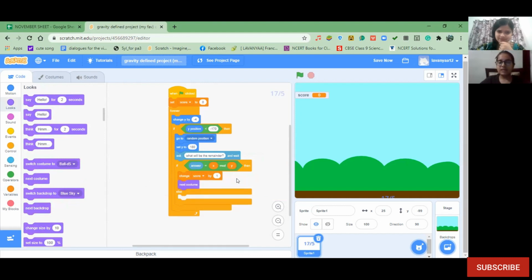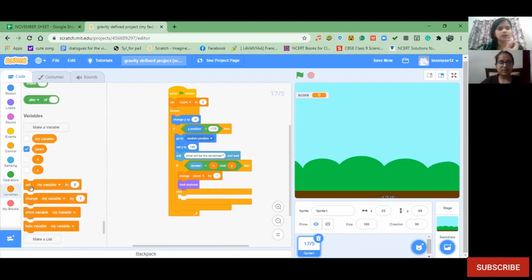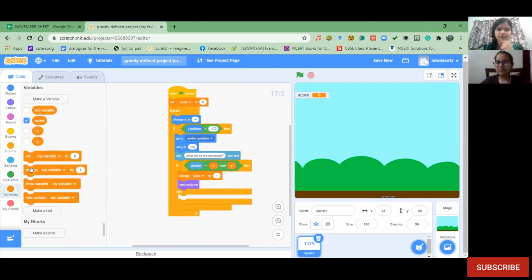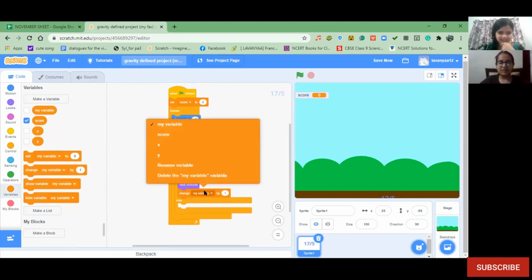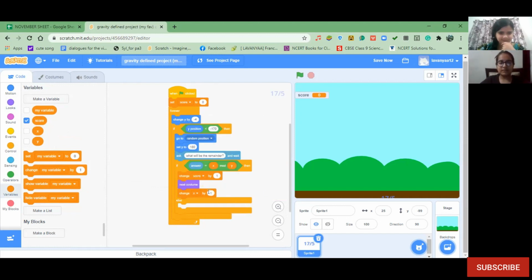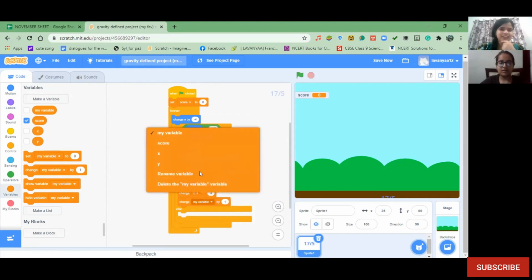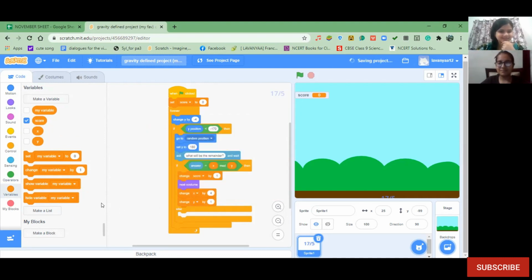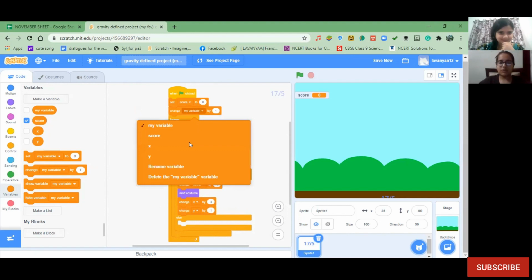Then after giving the right answer, it will give the next question. Okay, so you gave the questions in the costume section only, right? So next costume will be like the next question. All right, so cool. And then here we add x by 4 and y by 1. So your pattern is over here, the way you gave the questions. And in the beginning, we will add 5 by 2 as it was our first question.